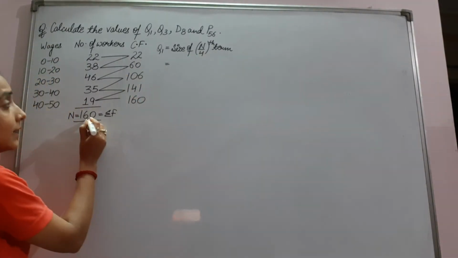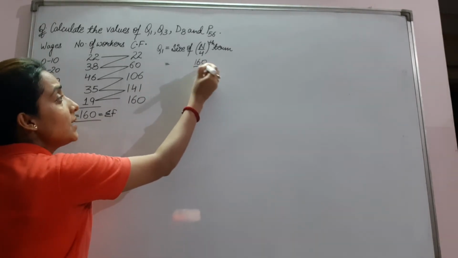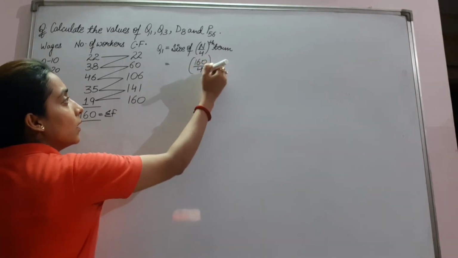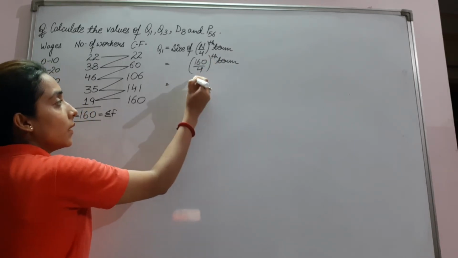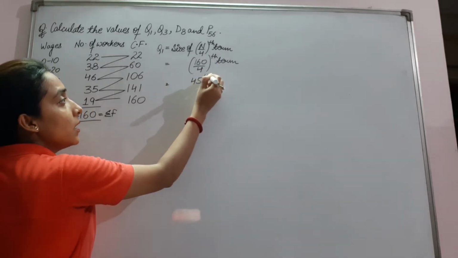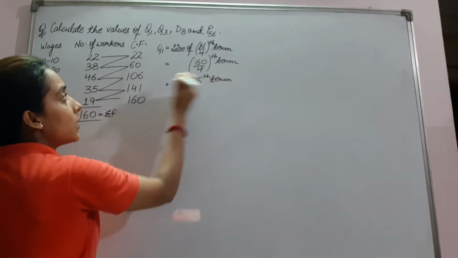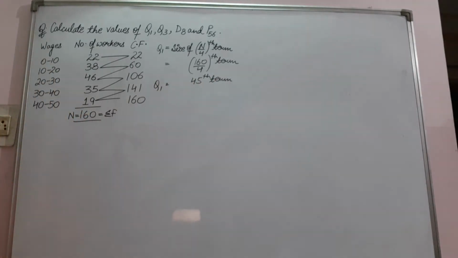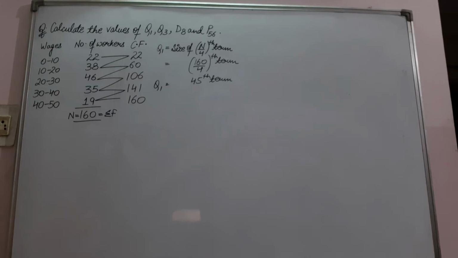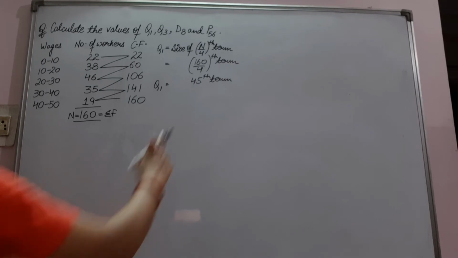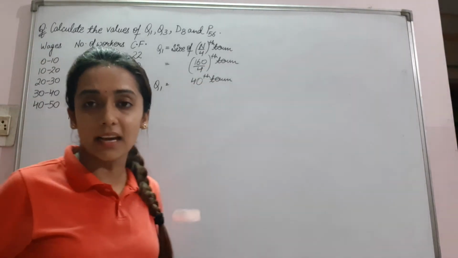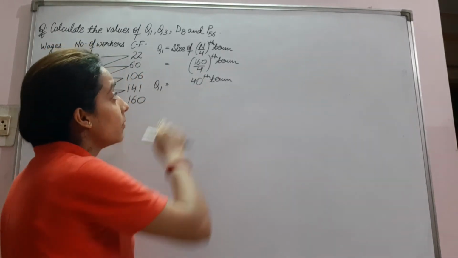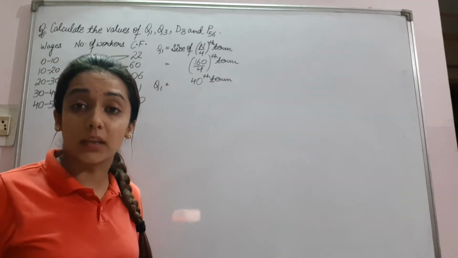What is n? That is 160. 160 upon 4th term. It will be 40th term. Clear? 160 upon 4, it will be 40th term.